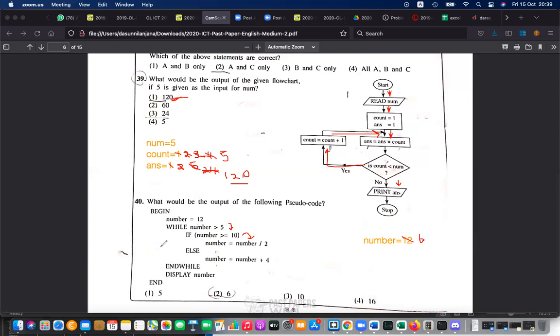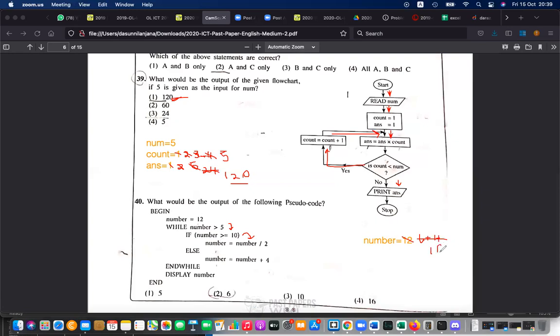Then going back to the while, because this is a while, and again checking the condition. Number is 6. 6 greater than 5, yes, coming down. 6 greater than 10, no. Else, number equals number plus 4. 6 plus 4 is 10, because it is not greater than 10, it comes to the else.